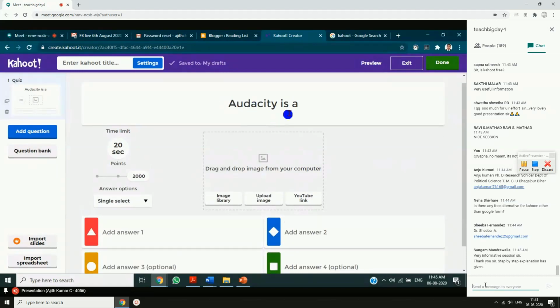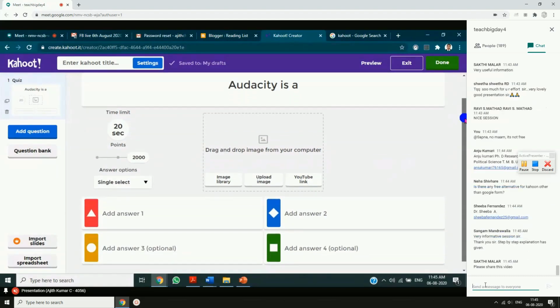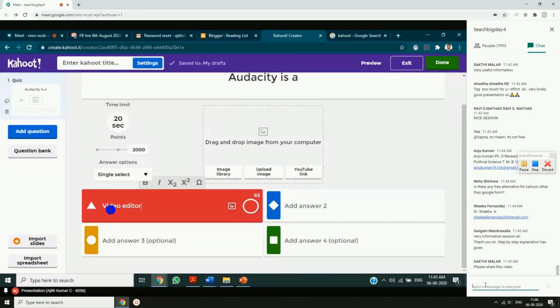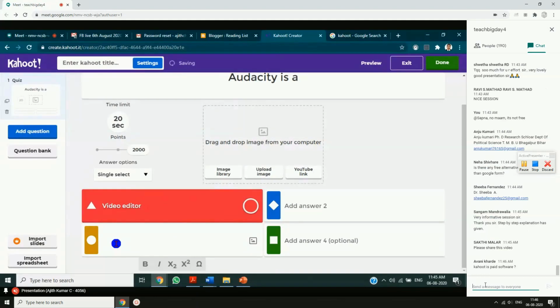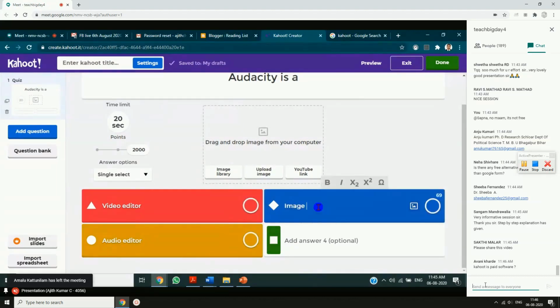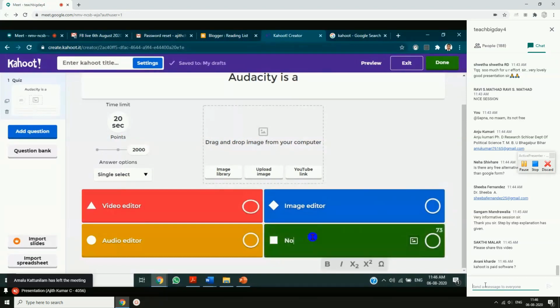So we have a question, "Audacity is a...". This is the question title. Now I'll give the answers for that. This is a video editor. This is an audio editor. This is an image editor. This is none of these, none.